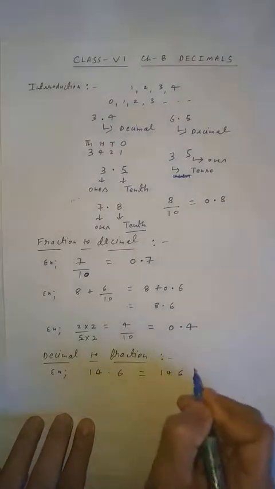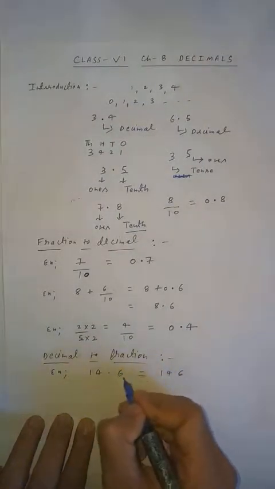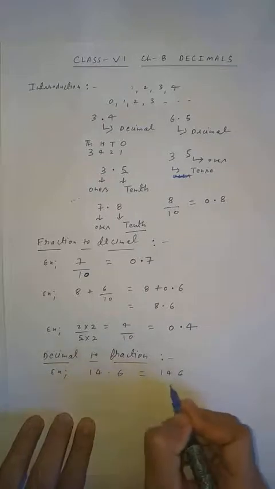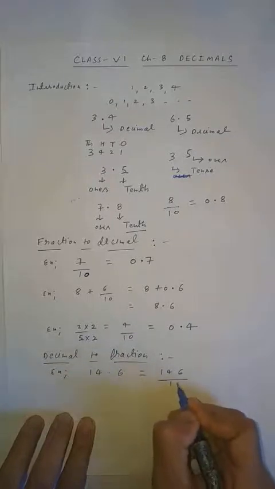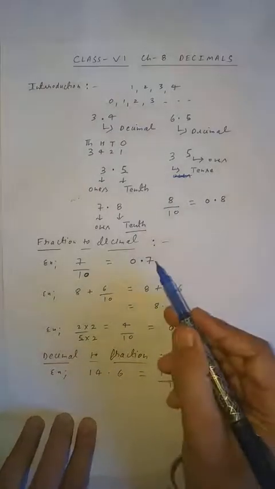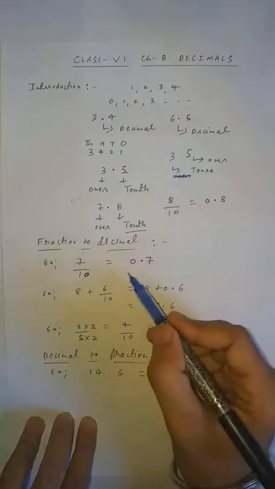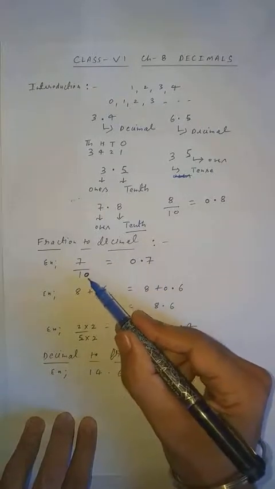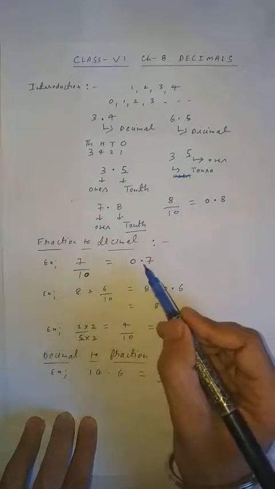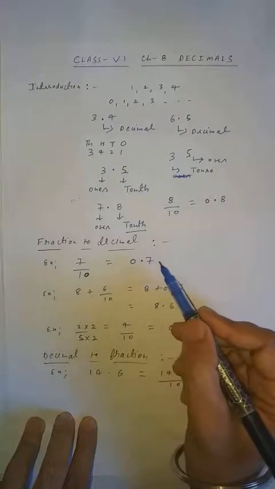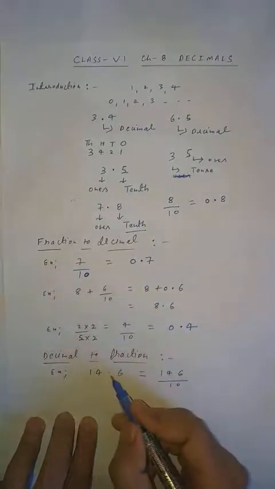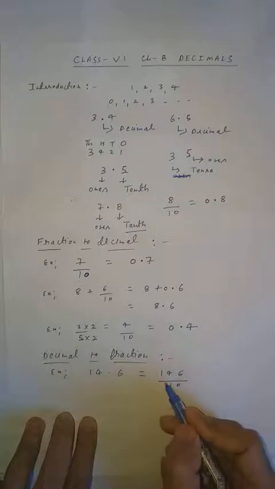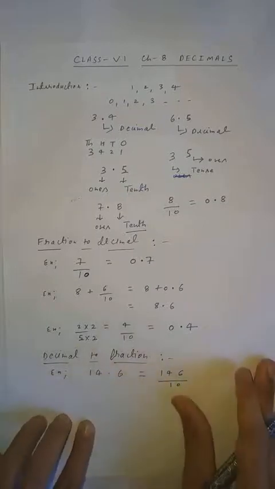Similarly 146 you will write down. After decimal how many digits are given, student? Only 1. So what will you write down in the denominator? You will write down 10. Why 10? Because here I explained, if 1 0 is given, you have to put decimal, and after decimal there should be one digit. So similarly, if after decimal there is one digit, it means there should be 10. Clear, student?